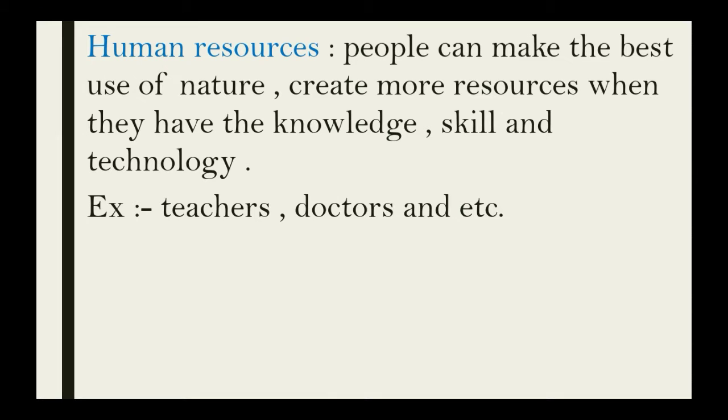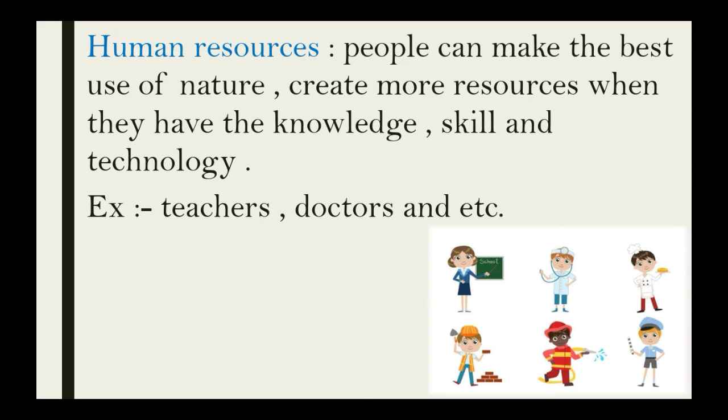Then the third category is human resources. People can make the best use of nature and create more and more resources when they have knowledge, skill, and technology. So who is going to tell us how to use their knowledge, skill, and technology? That is why we have human resources. That is nothing but the teachers, doctors, firefighters, police, etc. These are human resources who actually save us, give us knowledge, and help us.